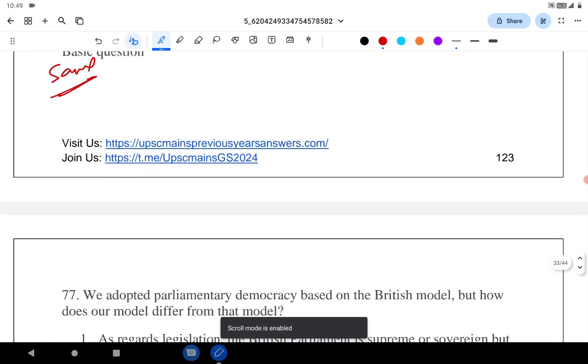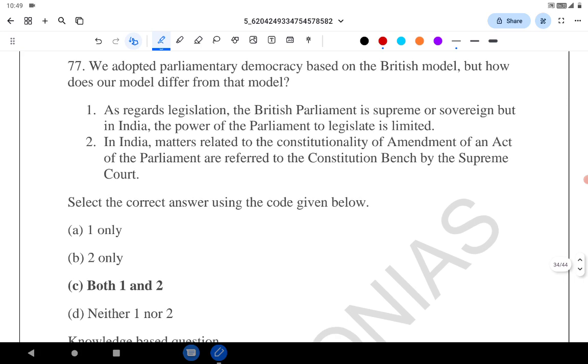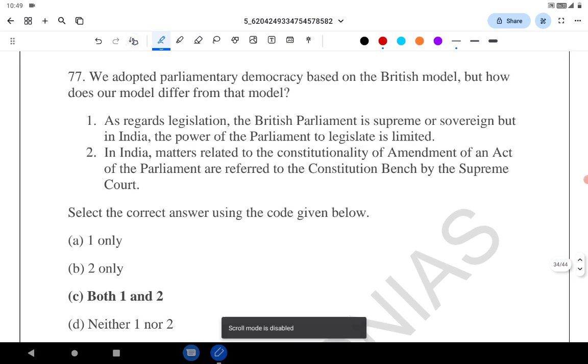Let's go to the next question. We adopted parliamentary democracy based on the British model, but how does our model differ from that of British model? As regards legislation, the British Parliament is supreme or sovereign, but in India the power of Parliament to legislate is limited.